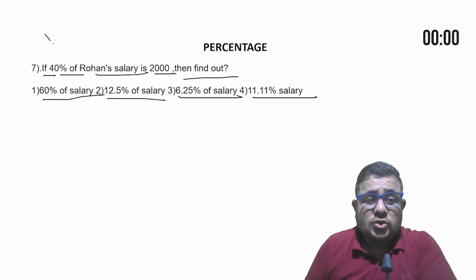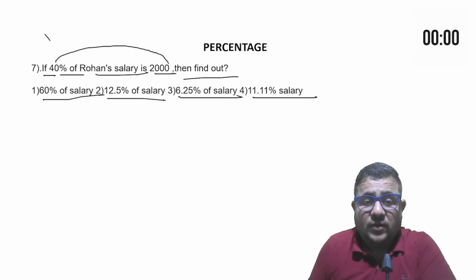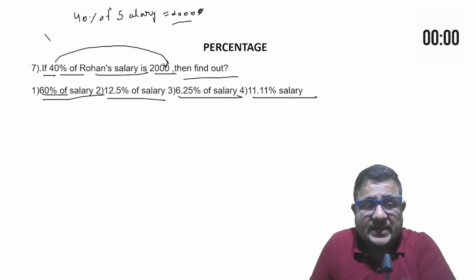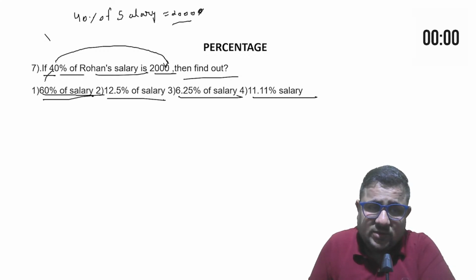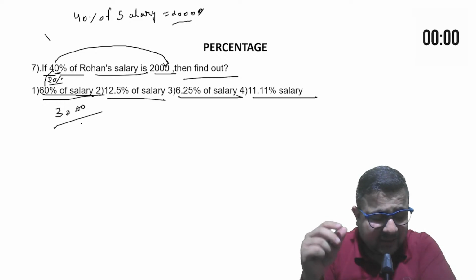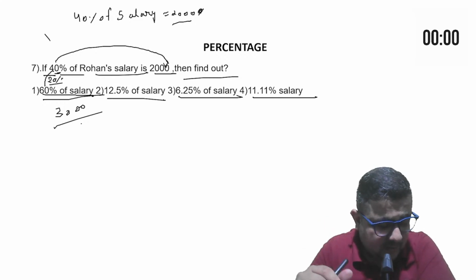Let's see. So what is given? 40% of the salary is given, which is 2000. Now they are asking you 60% of the salary. I can directly also do it. 40% to 60%. How much extra do I need to increase? Only 20% more. And 20% is half of 40%. So it would be 3000. But that approach will be clear to you when you have a good grip.